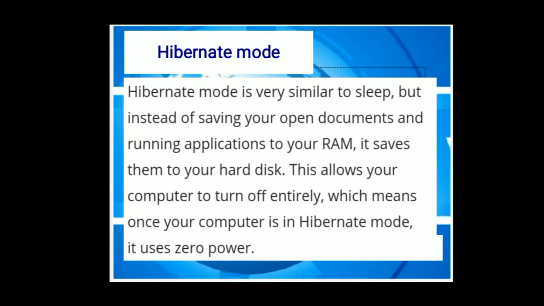This allows your computer to turn off entirely, which means once your computer is in hibernate mode, it uses zero power. So the best option is hibernate mode for saving the energy power of your computer system.